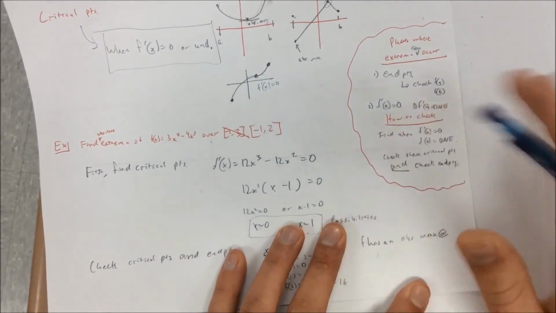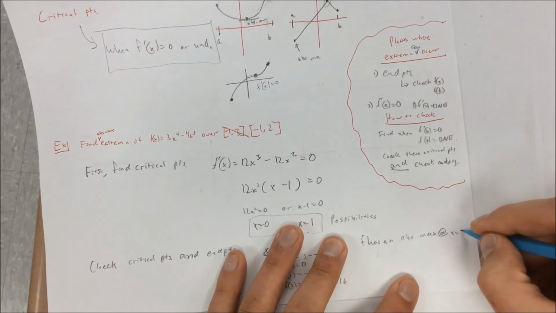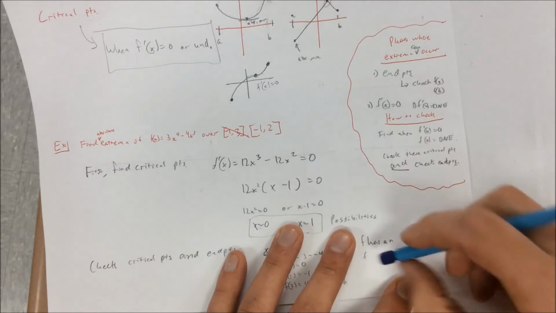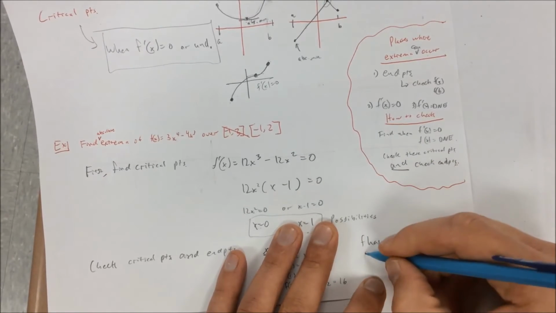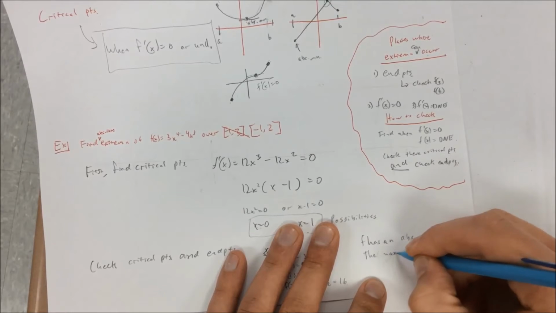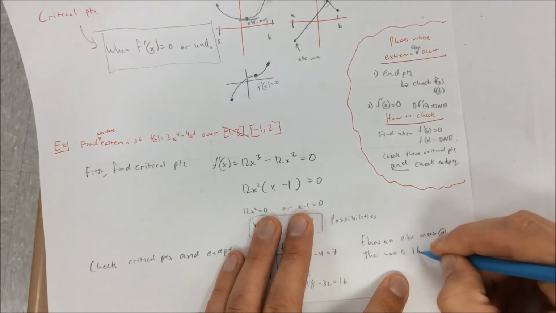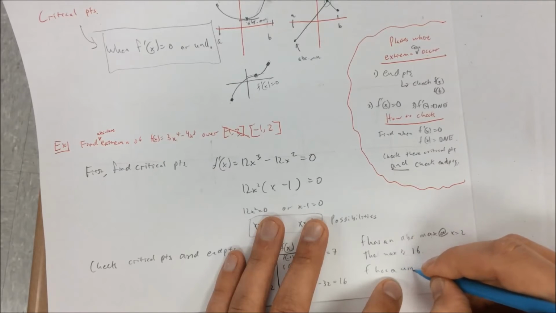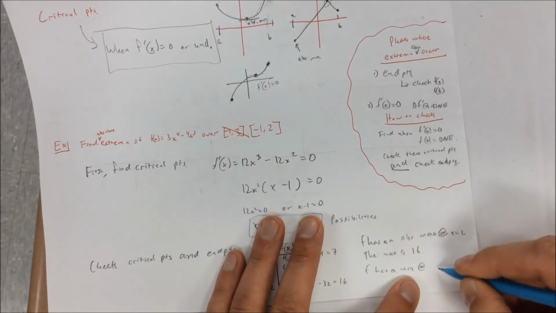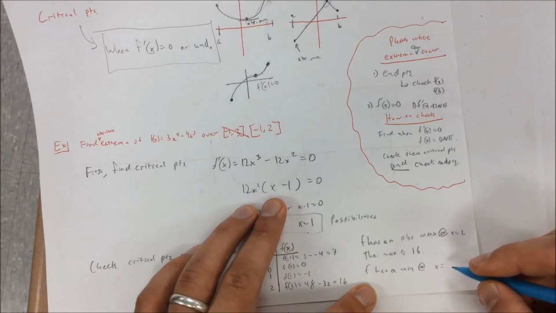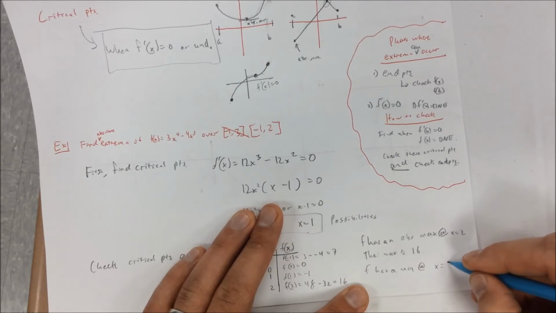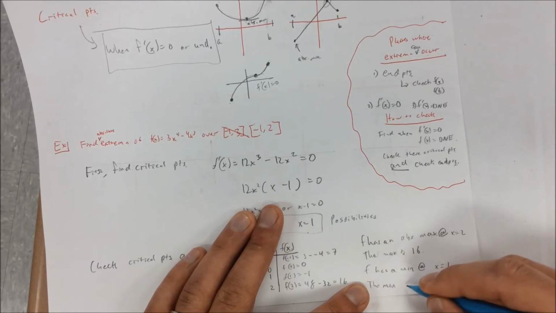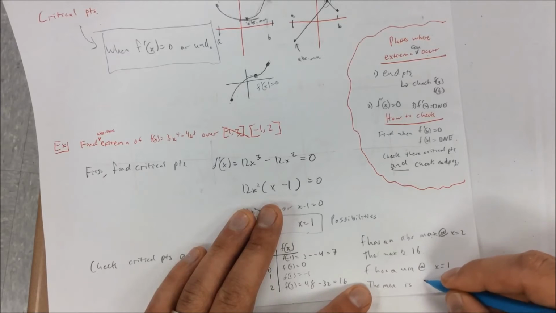Let's be a little more clear about this. At x equals 2, the max is 16. F has a minimum at x equals 1. The minimum is -1.